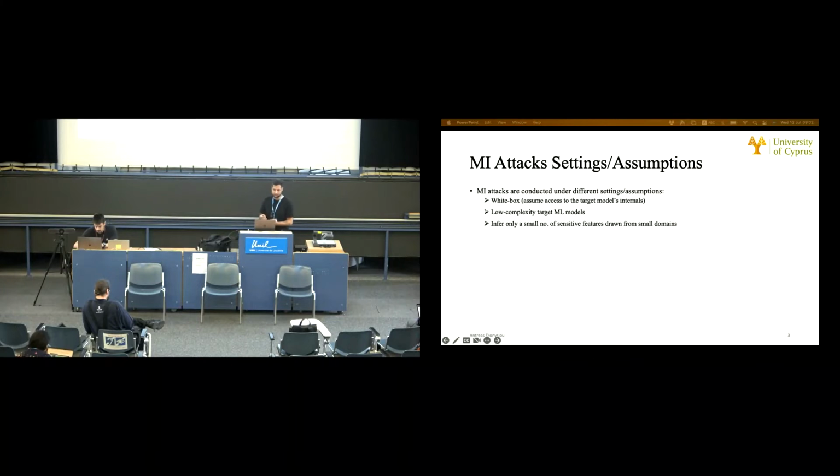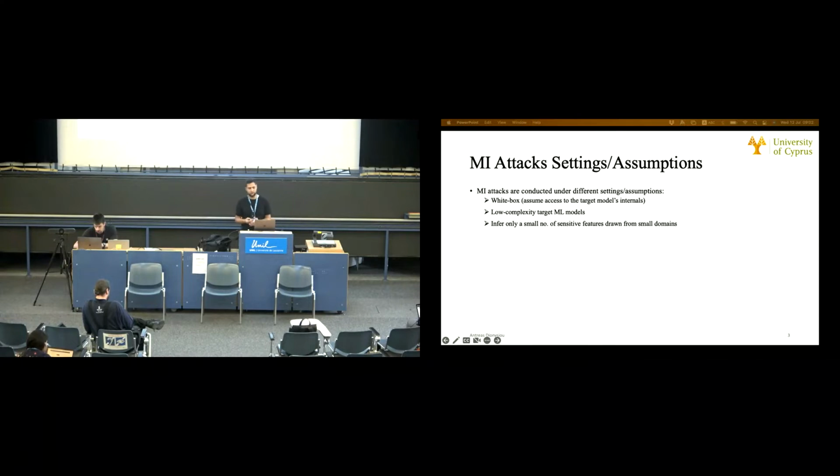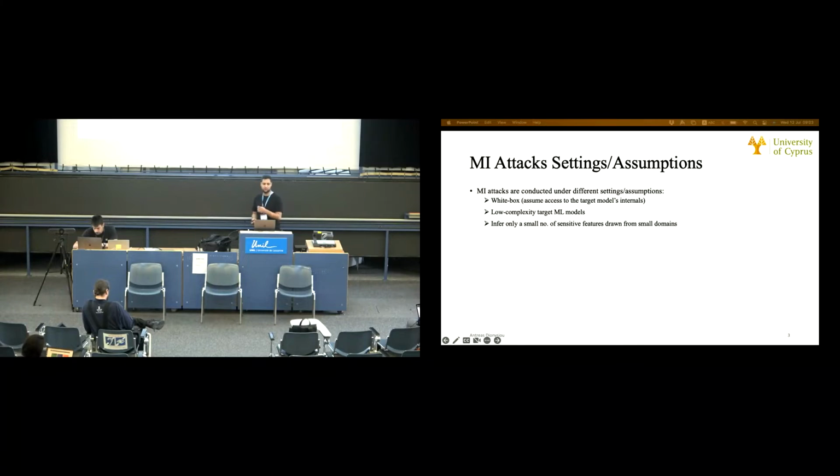Model inversion attacks can be conducted under specific settings and assumptions, and as a result experience different limitations. For example, we have a number of white box MI attacks that assume access to the target model's internals. We also have MI attacks that target only low complexity MI models. And we also have attacks such as the one proposed by Fredrikson et al. that only infer a small number of sensitive features from tractable and often discrete domains.